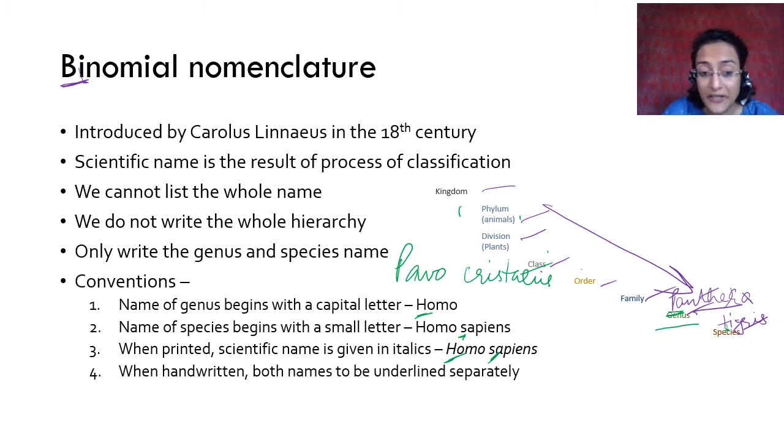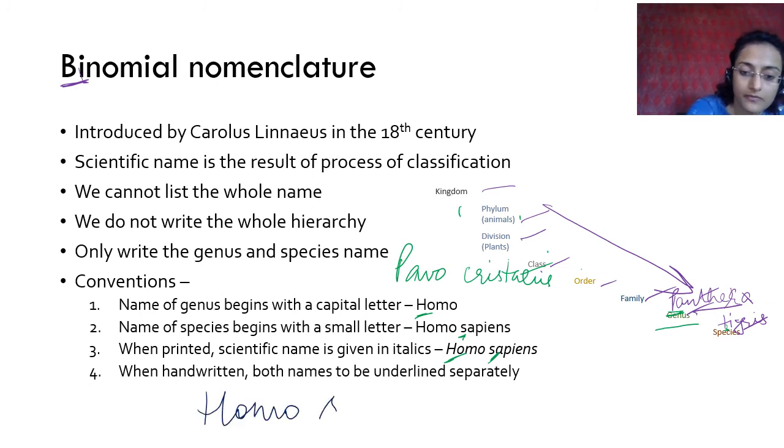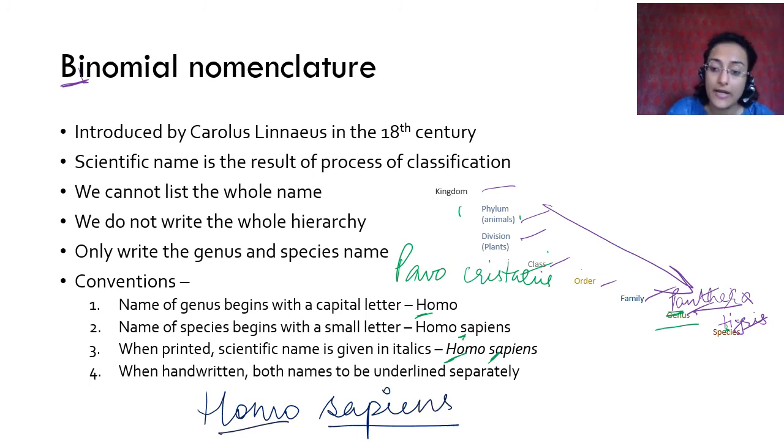But when you write it, when it is handwritten, then both names should be underlined separately. You cannot write it in italics. How are you going to write it in italics? So when you write, for example, Homo sapiens, you have to underline them like this separately. Okay. These are the four conventions that you have to remember when you write the genus and the specific names.